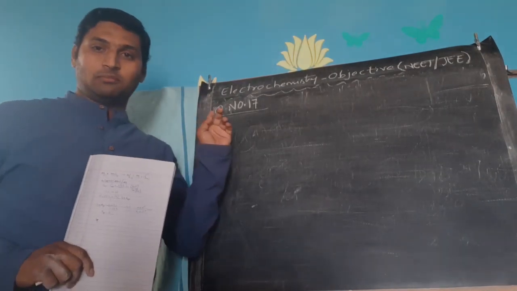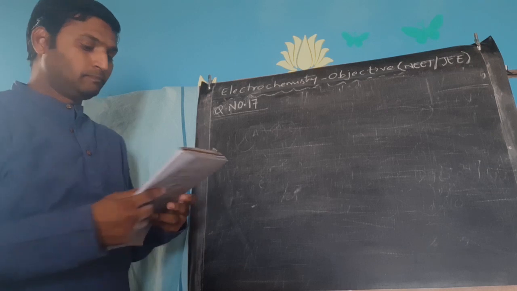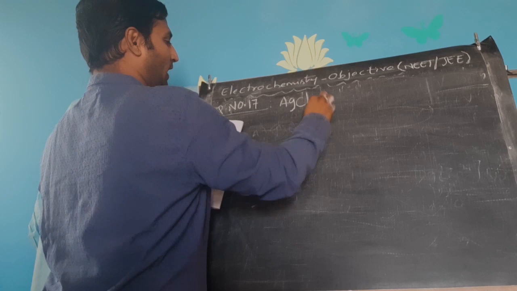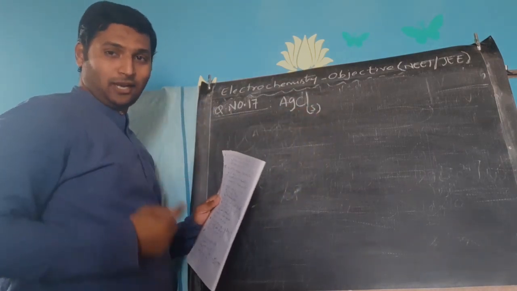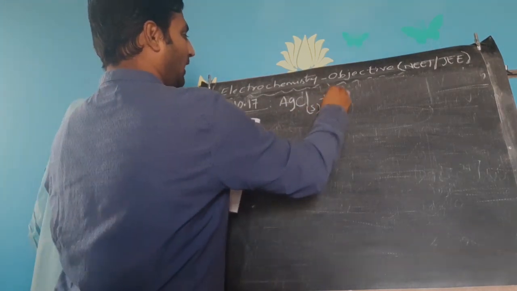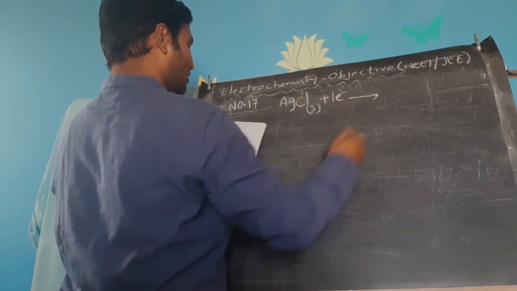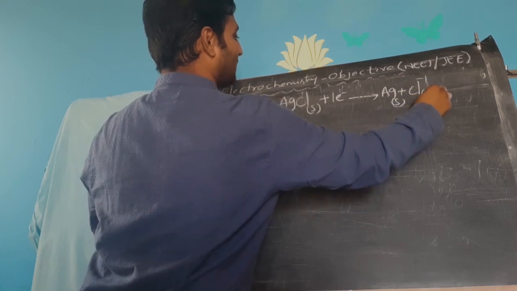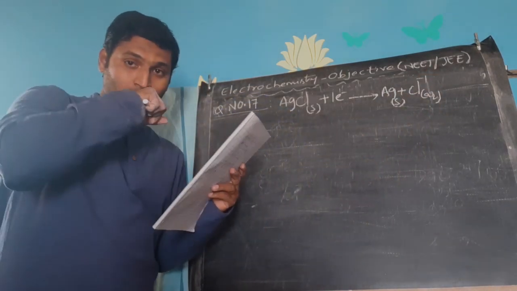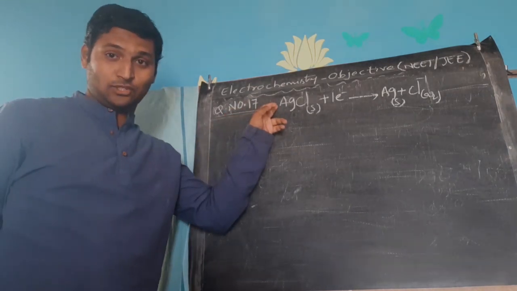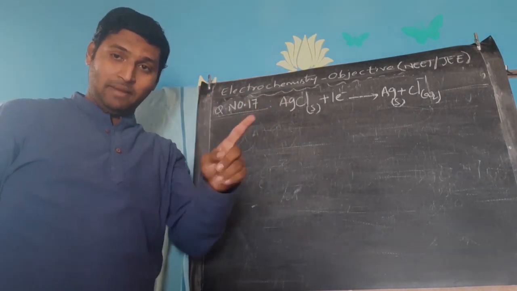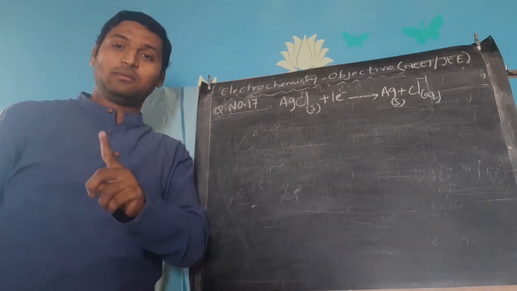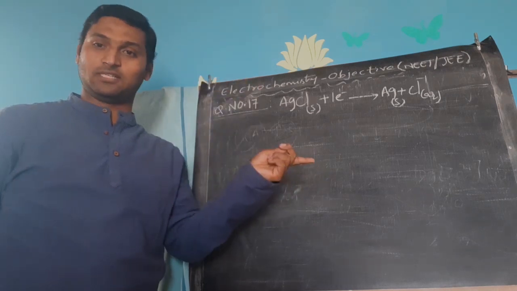Next I am jumping to question number 17. Please go through the question. See, solid silver chloride, you know very well it is a sparingly soluble salt, acts as a cathode and gains an electron to form silver metal and liberates aqueous chloride ions. Whenever such an electrode is used, remember we have discussed: metal, insoluble salt of metal, and aqueous solution of a soluble salt containing anions common to the insoluble salt.